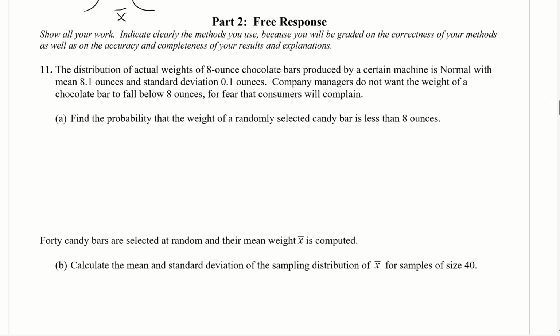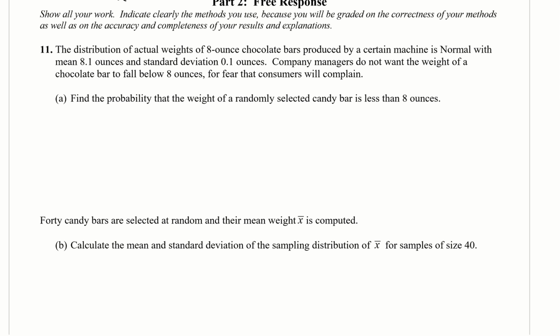All right, so let's look at a few of the free response questions. So part 2. The distribution of actual weights of 8-ounce chocolate bars produced by a certain machine is normal with a mean of 8.1 ounces and standard deviation 0.1 ounces. Company managers do not want the weight of a chocolate bar to fall below 8 ounces for fear that consumers will complain. Find the probability that the weight of a randomly selected candy bar is less than 8 ounces.